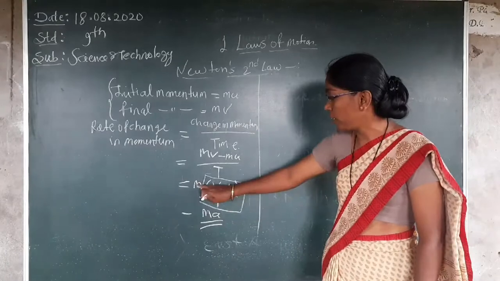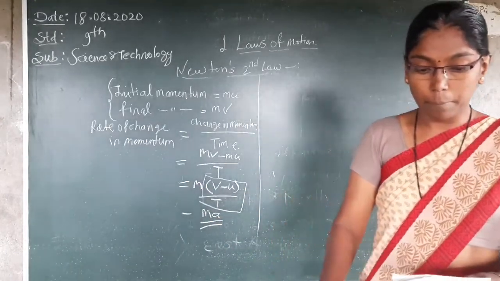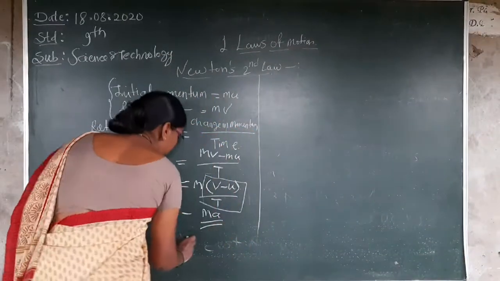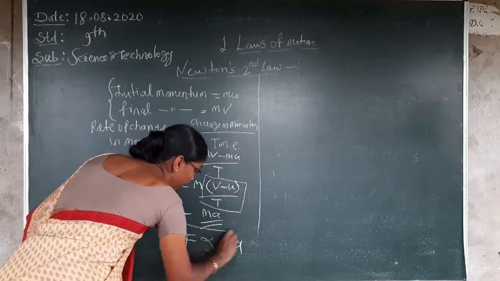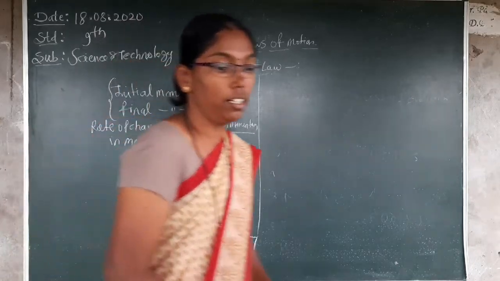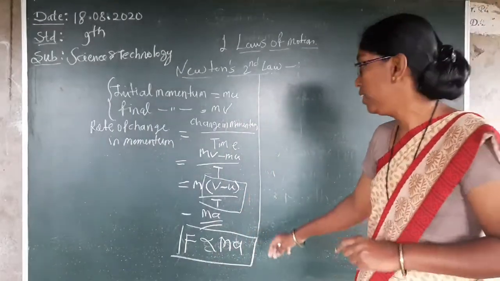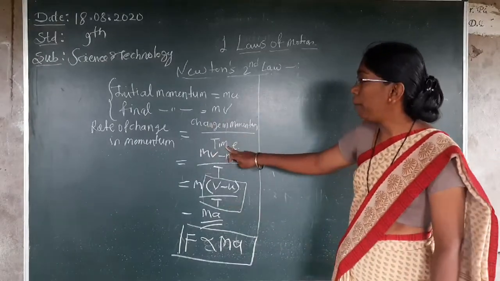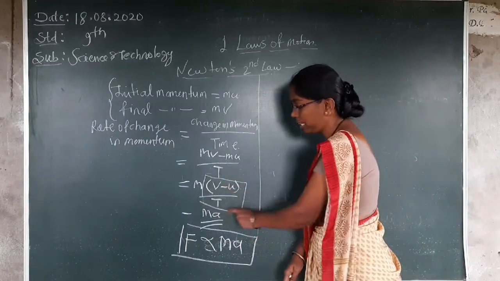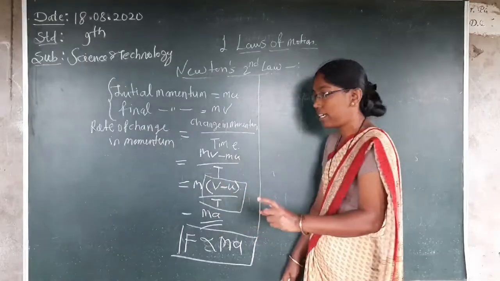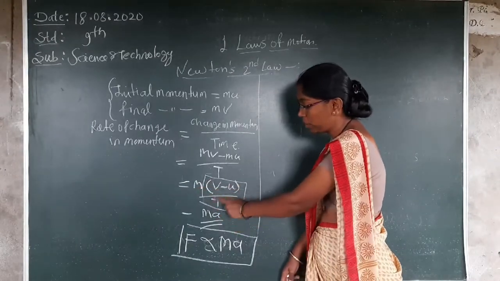So ma means mass and acceleration, and we get directly that it is related to F by the proportionality sign. So this is our equation. It's complete. K is the proportionality constant, and you can write it as it is. So change in momentum upon time means rate of change of momentum. V minus u upon t, this total equation means our a, acceleration. So we continue with a.